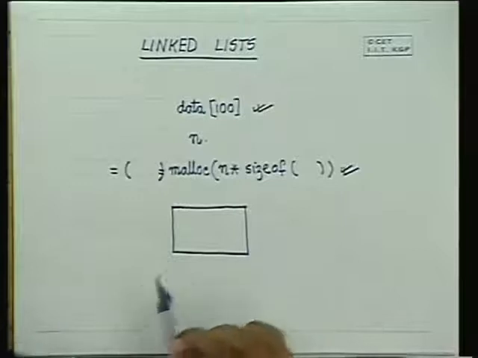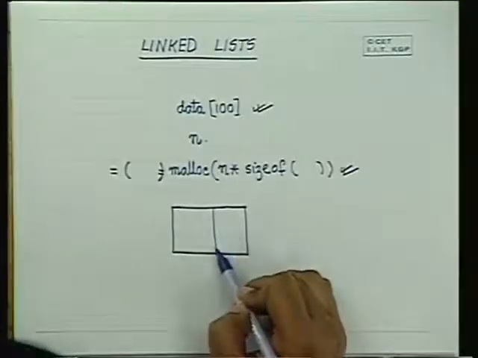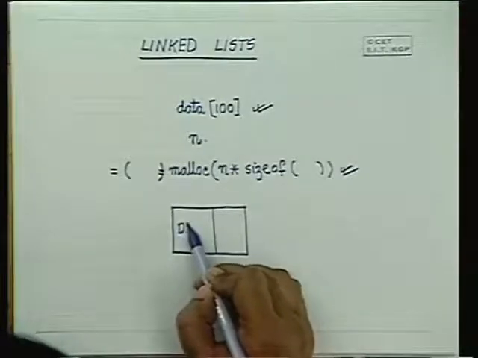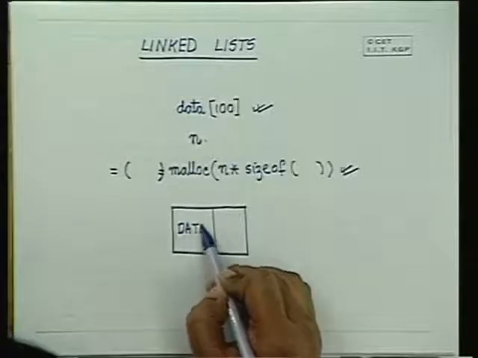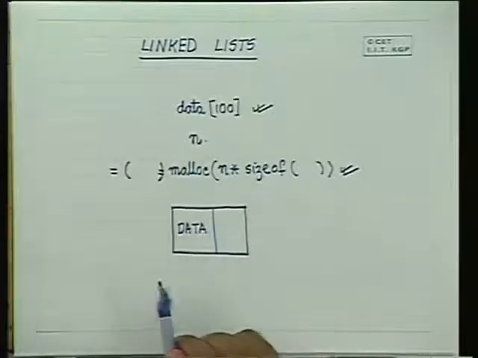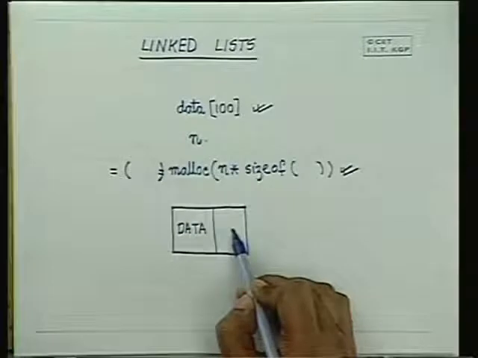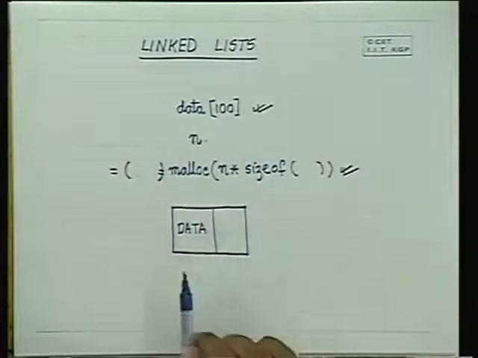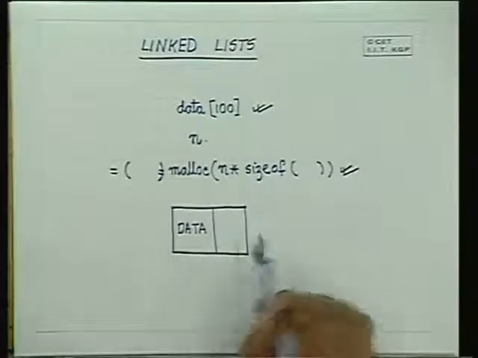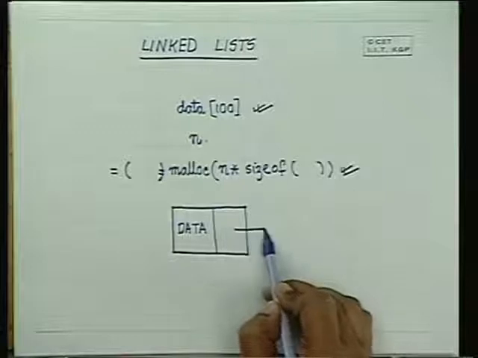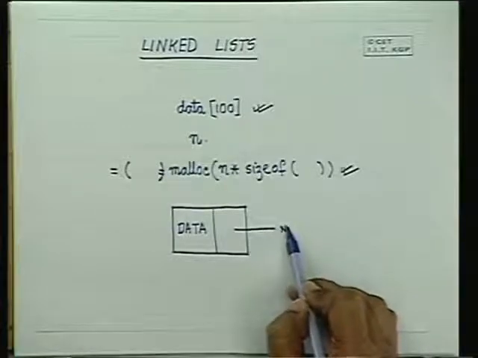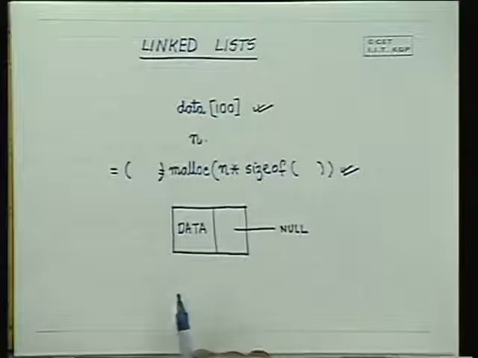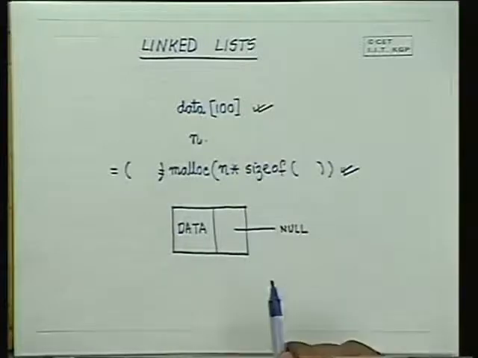A node will have two parts. One part will store the data, and the other part will store the next data which comes. If there is no other data, this other part will be null or grounded or zero or whatever.